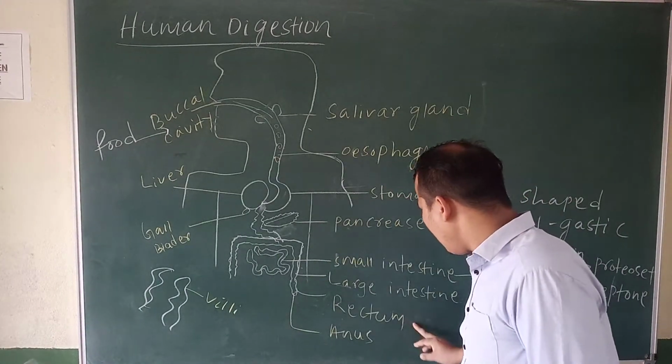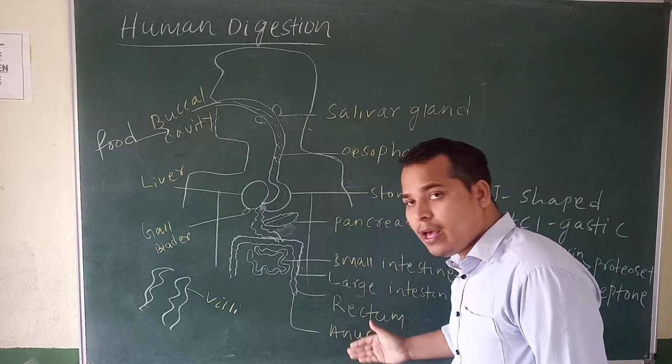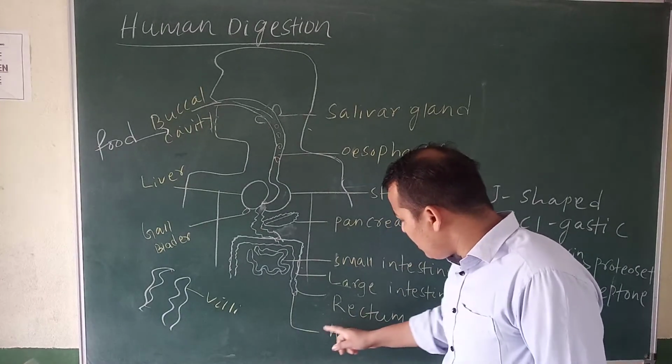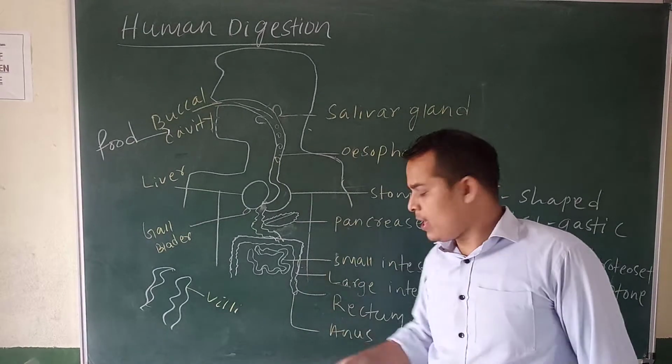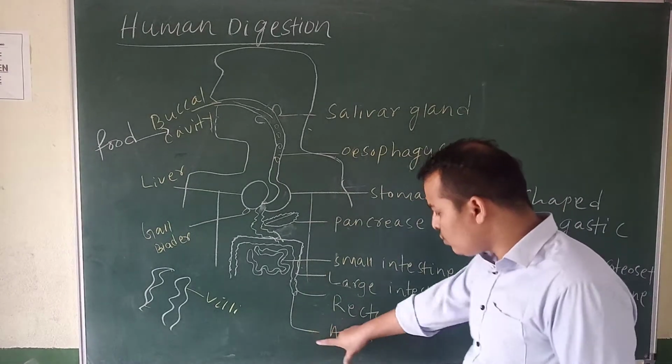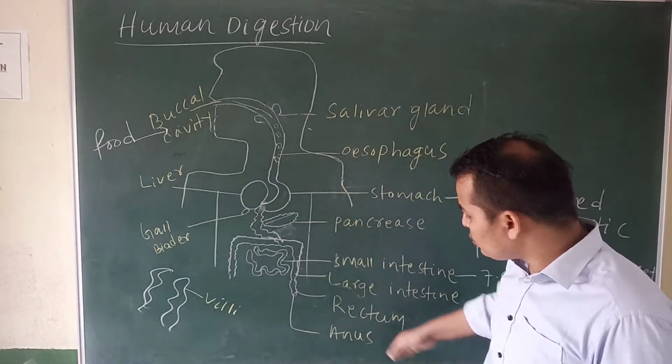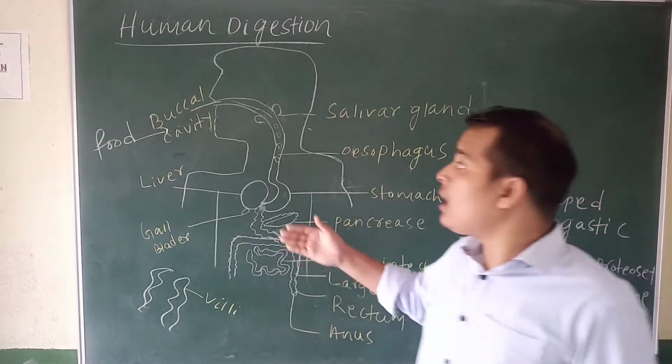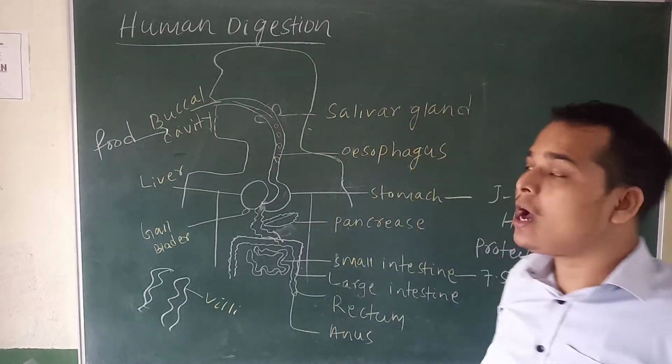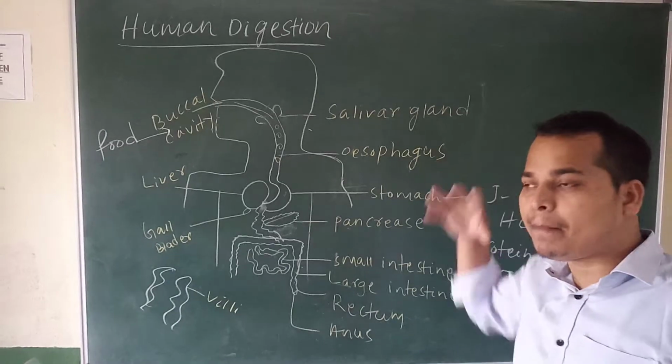Then when pressure comes, what will happen? The waste material, meaning latrine, is released through the anus. Okay, so this is about digestion in humans, how the complete digestion will happen.